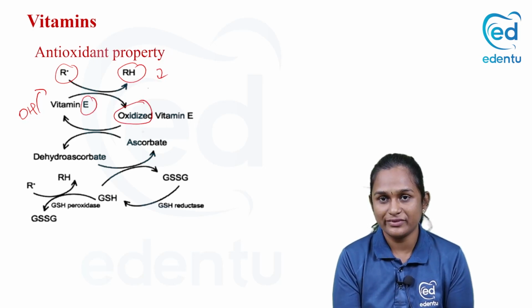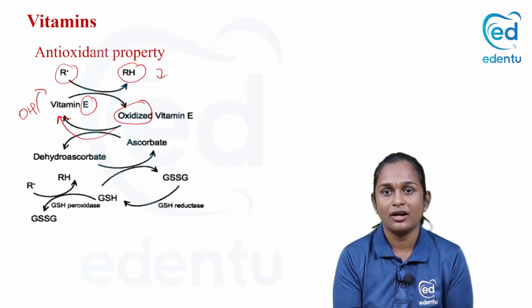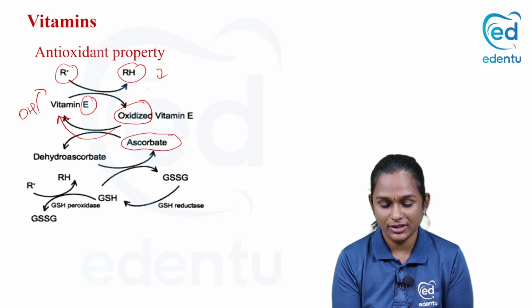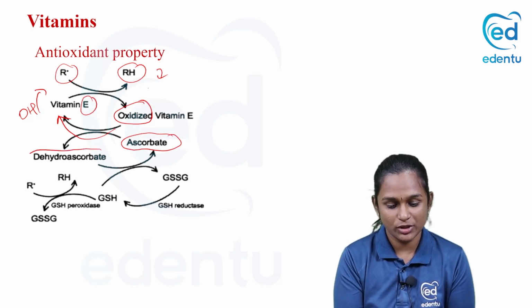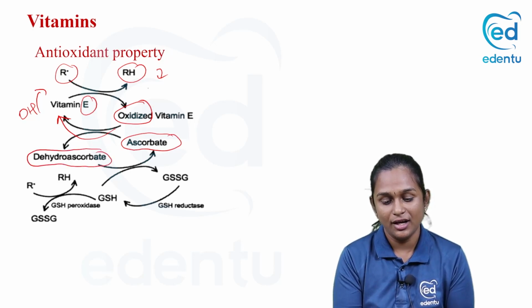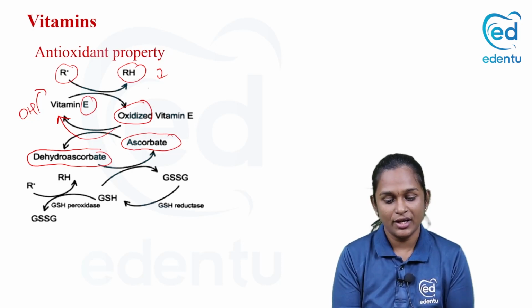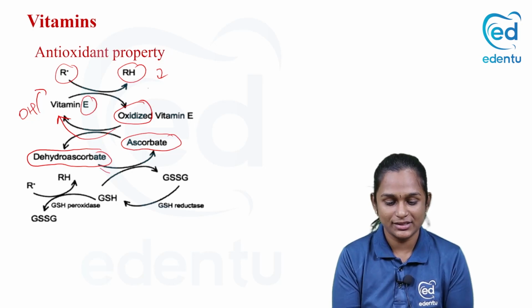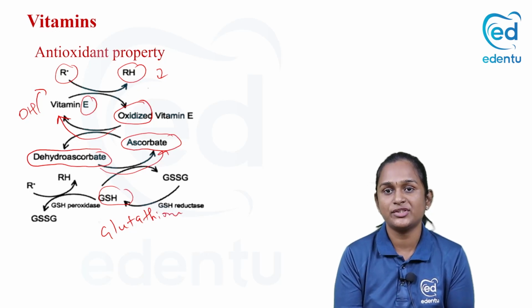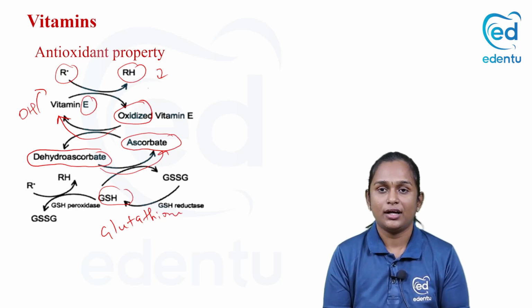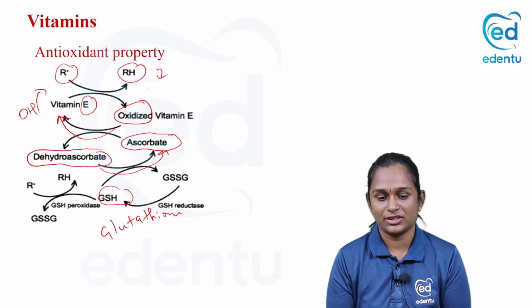That oxidized vitamin E is regenerated with the help of vitamin C, that is ascorbic acid. In that process, ascorbic acid is converted to dehydroascorbic acid, and the oxidized vitamin E is converted to reduced vitamin E. Okay, and this dehydroascorbic acid is converted back to ascorbic acid with the help of glutathione, right? Yes, so glutathione helps in regenerating ascorbic acid. This is how vitamin E plays a role as a chain breaking antioxidant.